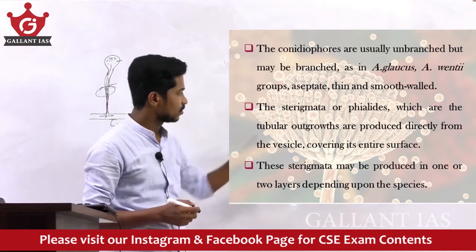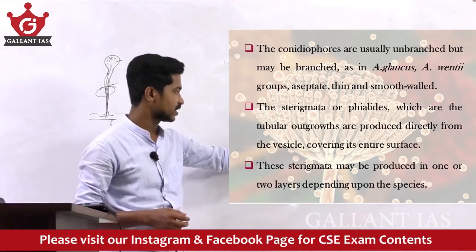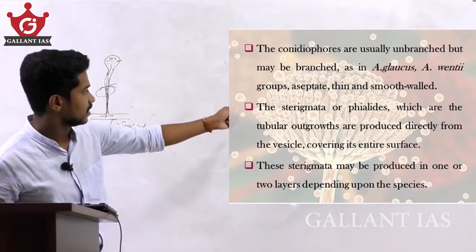The sterigmata or phialides, which are tubular outgrowths, are produced directly from the vesicle, covering its entire surface. Here you can see the sterigmata.